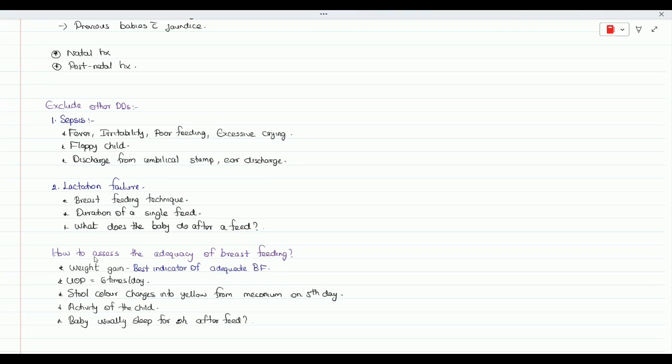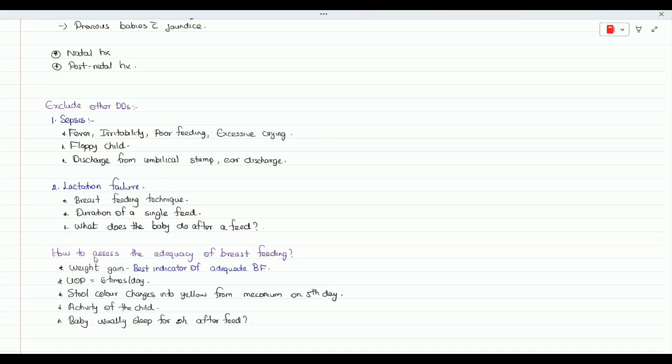And the urine output. You know, the urine output increases. The first day there will be 1 time, second day 2 times, from the third day onwards there will be 6 times per day urination from the baby. So you can ask from the mother. Just mention one thing. And the stool color change, if there is adequacy of breastfeeding, there will be a stool color change into yellow from the meconium. Meconium is dark, black in color. So it will be changed into the normal stool color, that is yellow, around 5th day. So you can mention that if the baby is around the 5th or 6th day.